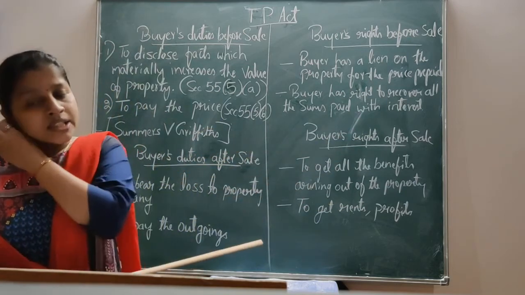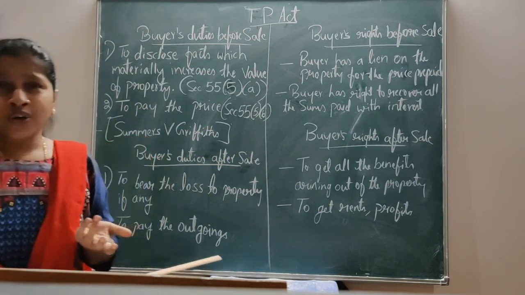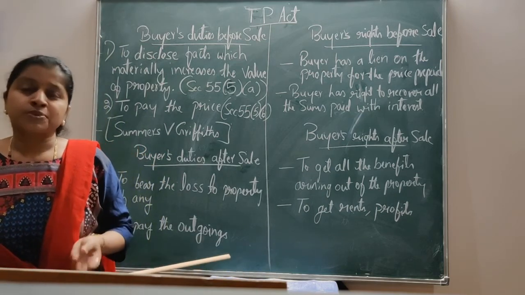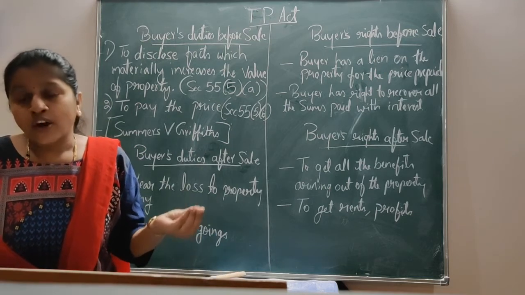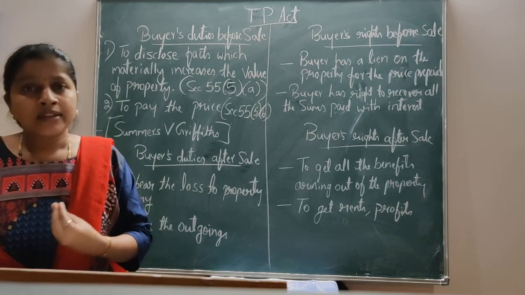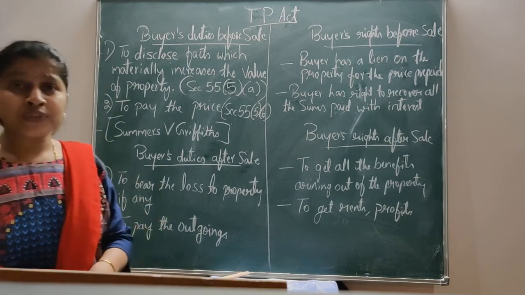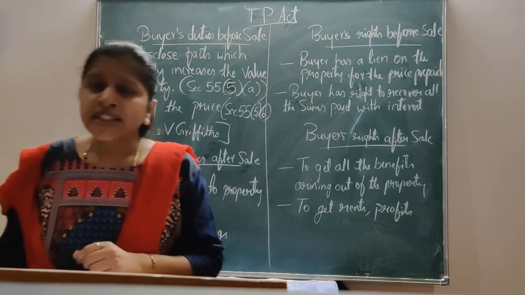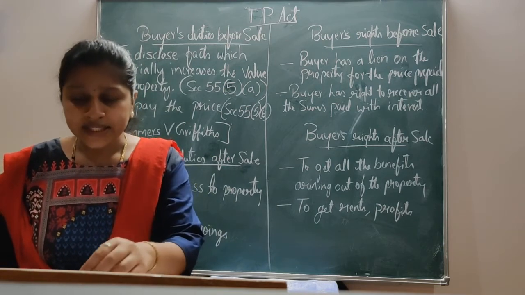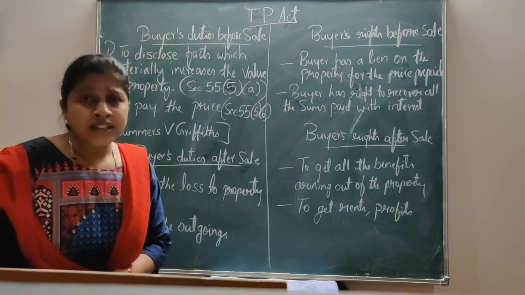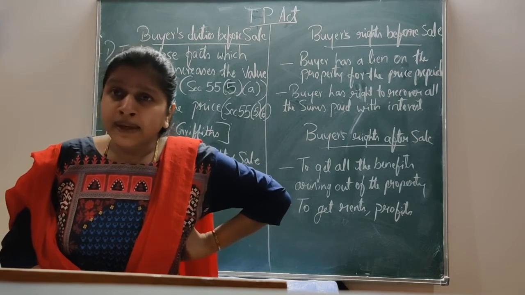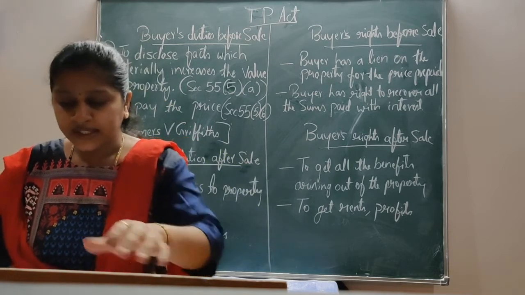To pay the public charges, that is before sale, as we all know, it is the duty of the seller to pay the public charges, rents or revenue, taxes. It is to be paid by the seller. But after selling, after the property has been conveyed to the buyer, it is the duty of the buyer to pay the outgoings after sale. Since the buyer becomes the owner of the property, he is liable to pay the public charges. Here, for example, public charges, that is government dues, taxes, rents, revenue. This has to be paid by the buyer after sale.